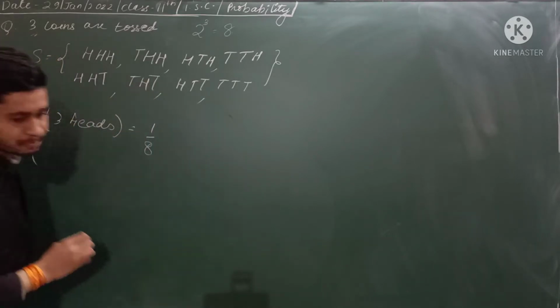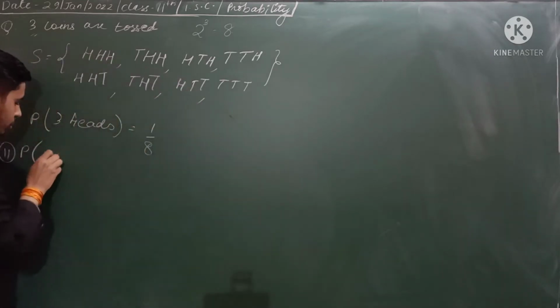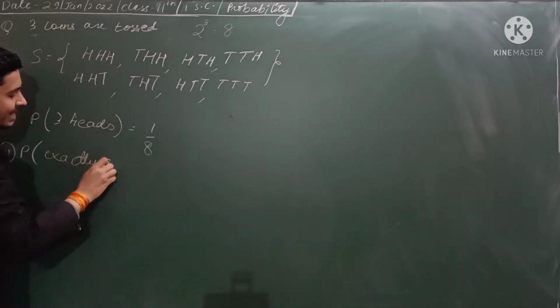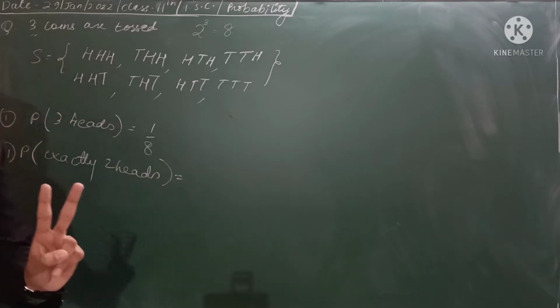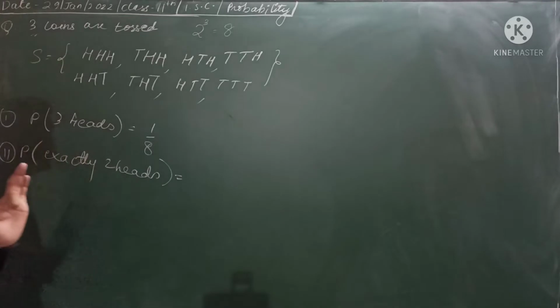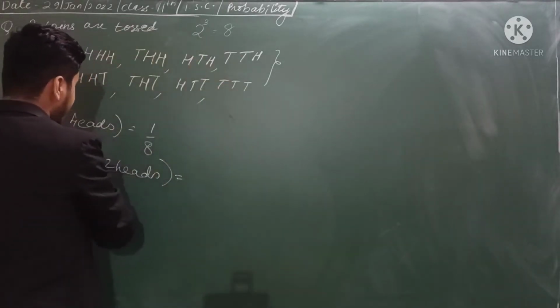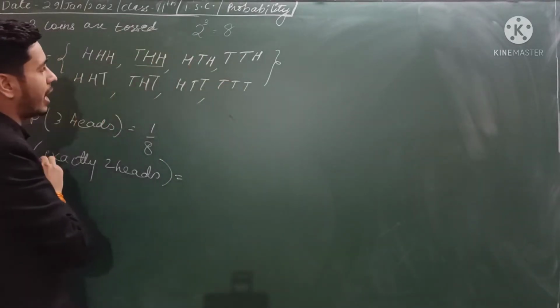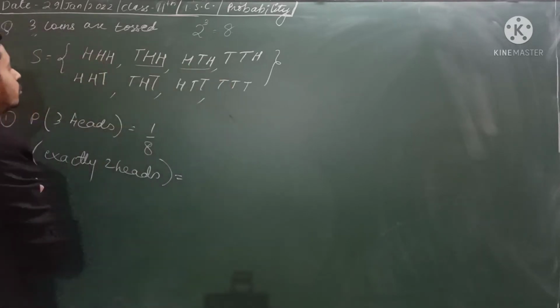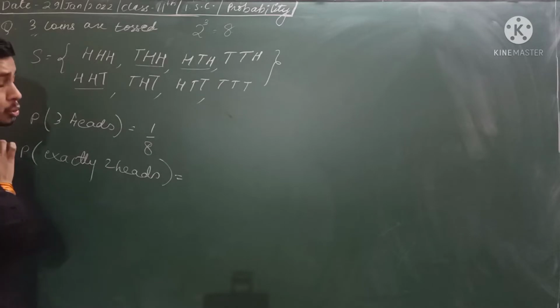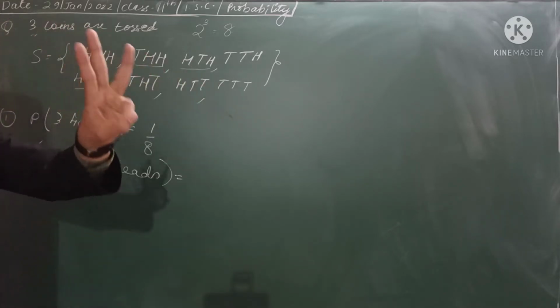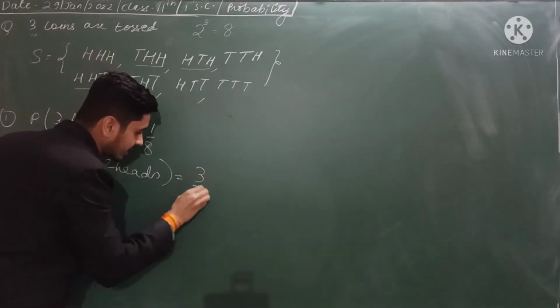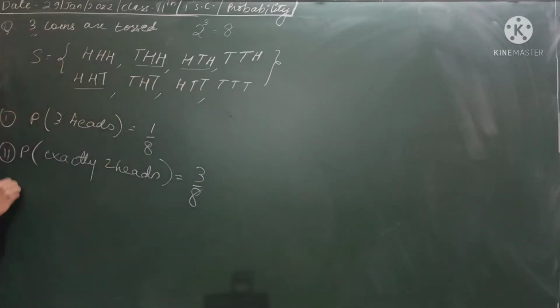Now the second question is the probability of exactly 2 heads. So what do you mean by exactly 2 heads? It means 2 heads should be there. If you look at the sample space, in this you have 2 heads, in this you have 2 heads. This is also a 2-head outcome. So you have only 3 possible ways. So 3 by 8. I hope this is clear.